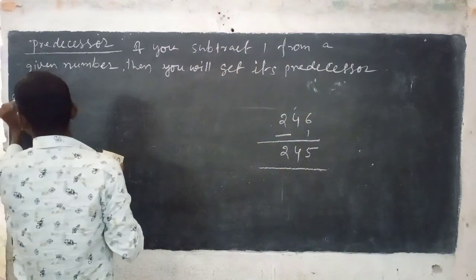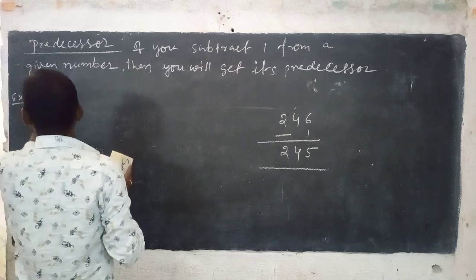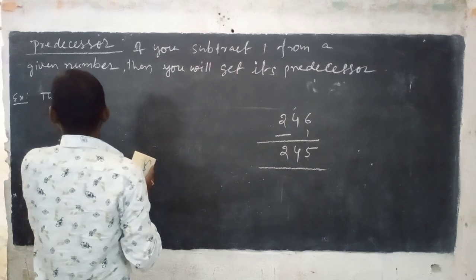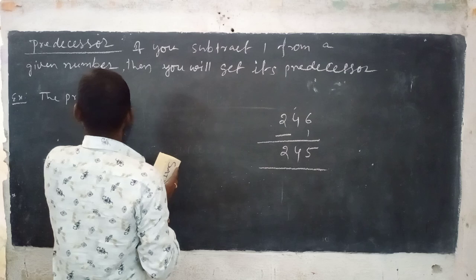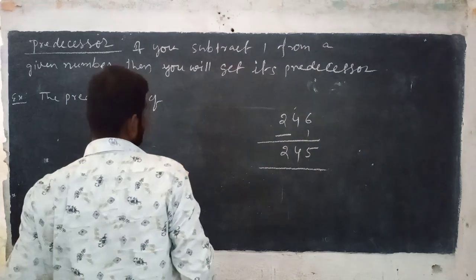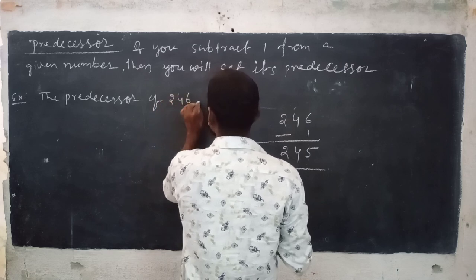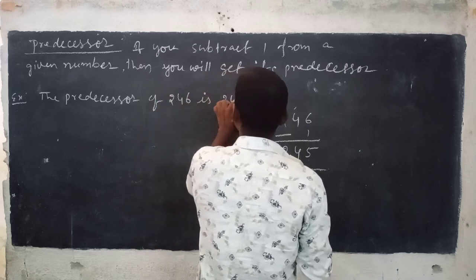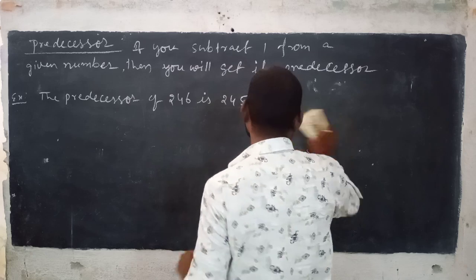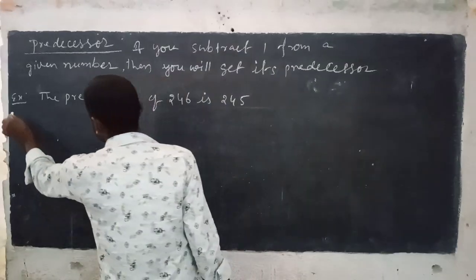So the predecessor of 246 is 245. This is the predecessor.